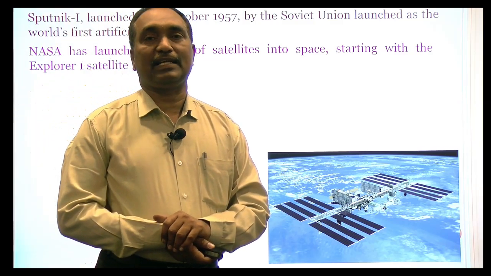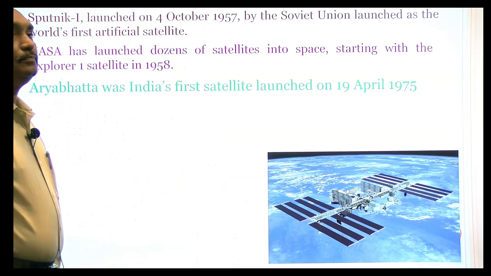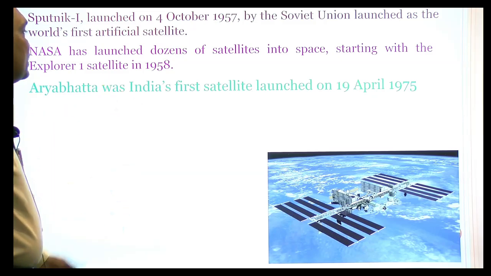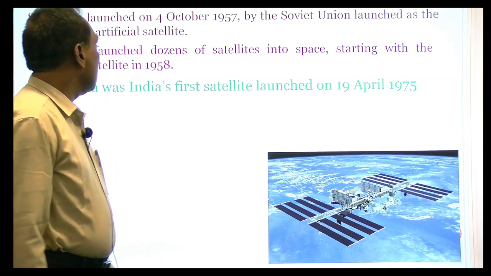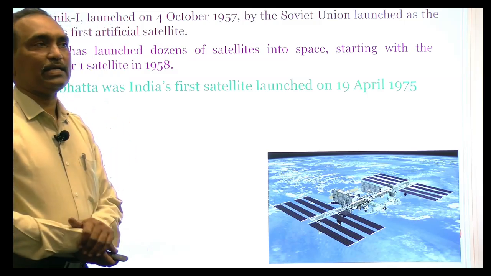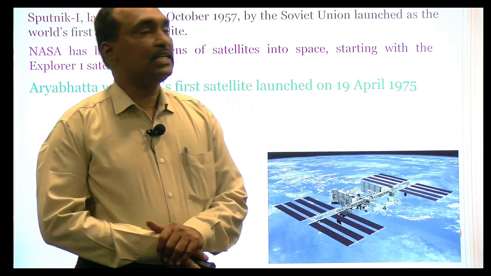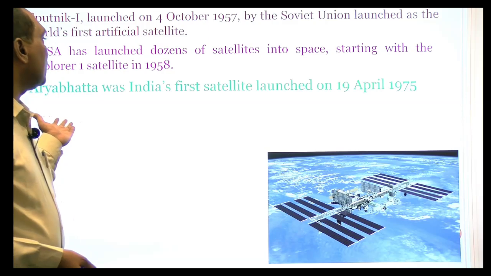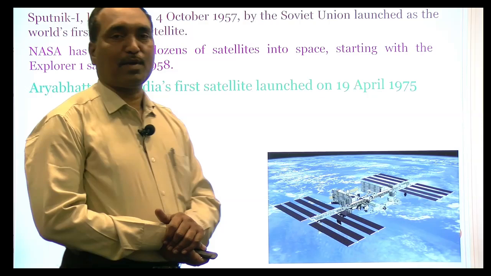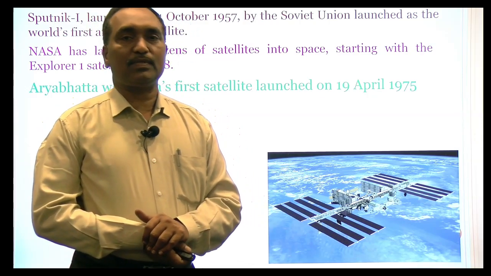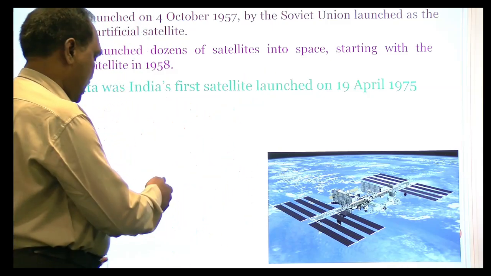make artificial satellites also. On that condition, in 1975, the first Indian satellite was sent with the support of Russia by using a Russian rocket. It is called Aryabhatta. We know Aryabhatta is one of the greatest scientists of India in ancient days. So in his name, we sent the first Indian artificial satellite, that is Aryabhatta. Of course, later we also sent a number of satellites into space. We will discuss that later.